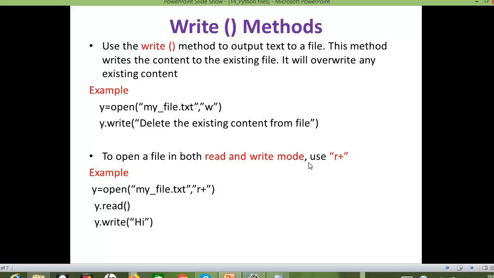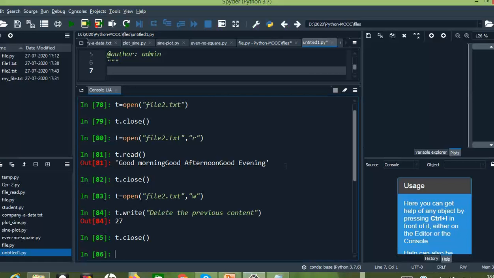And another method, we can go for both read and write mode together, right? First we have seen read mode and next we have seen write mode, and now we can go for both read and write mode at a time, right? So using this method, we can open the file in read mode, as well as whatever content we are going to write will be added at the end of the file content, right? So let us see it.